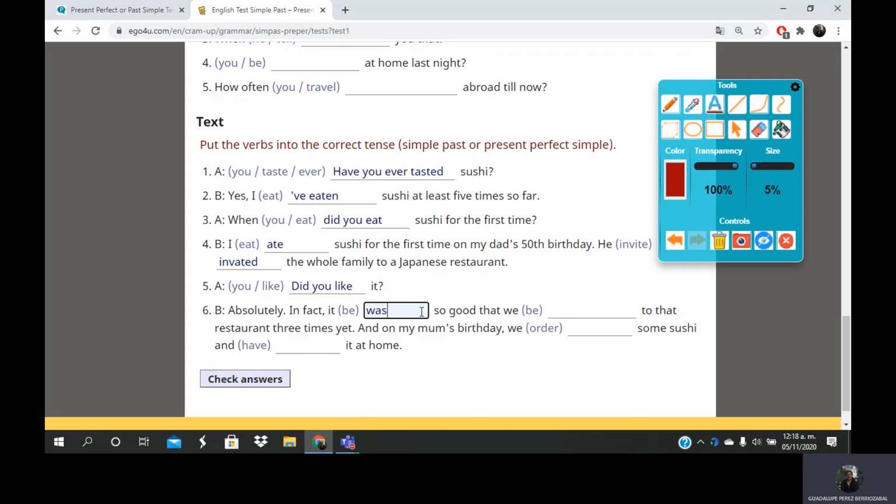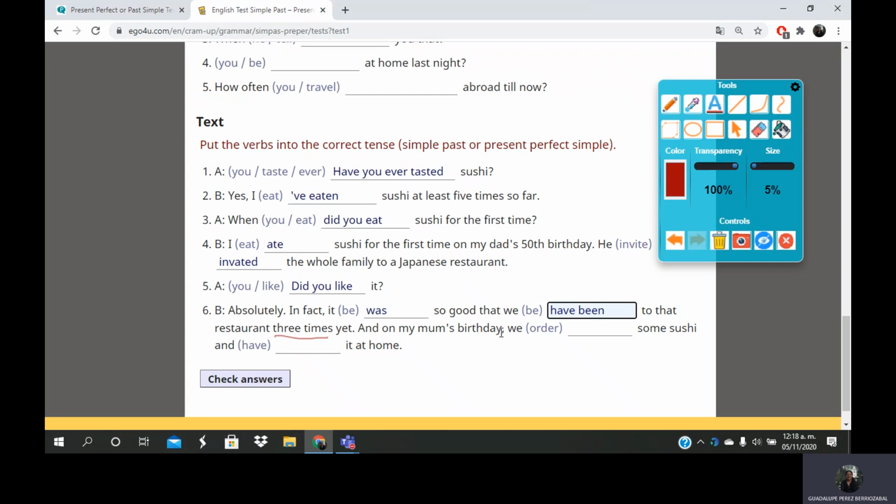Okay, so in this case, if you identify 3 times, you immediately think about present perfect. We have been to that restaurant 3 times.